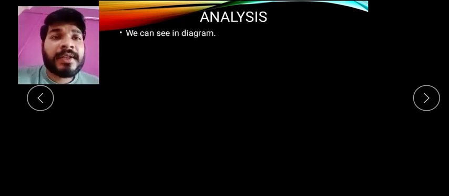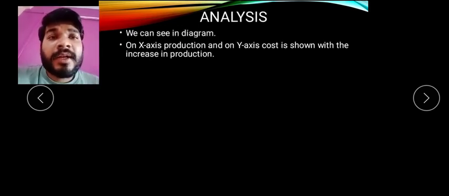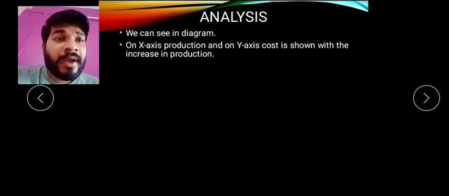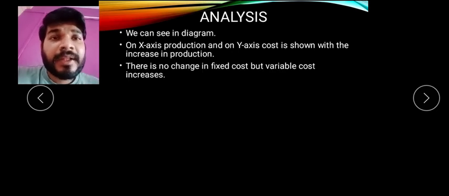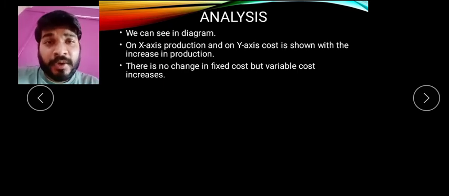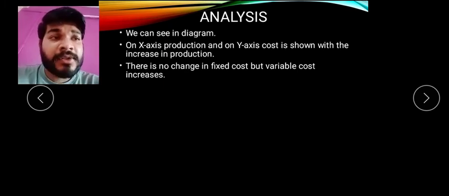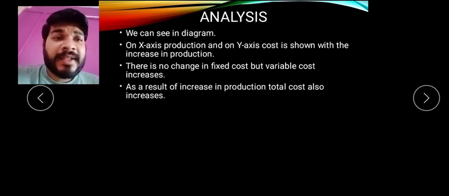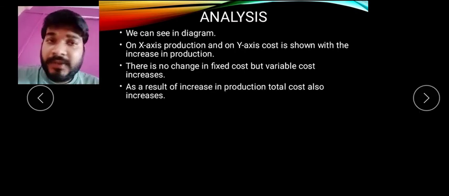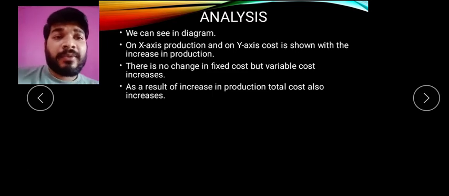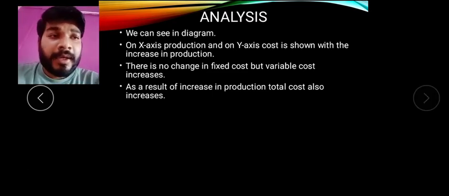So what does the analysis say? We can see in the diagram that on the x-axis you find production, on the y-axis you find cost of production, that is rupees, and there is no change in fixed cost, but the variable cost increases. Why? Because as production increases, variable cost is also increasing. Now as a result, there is an increase in production, total cost also increases. Because total cost has a direct relation with production, that's why the total cost is also increasing.